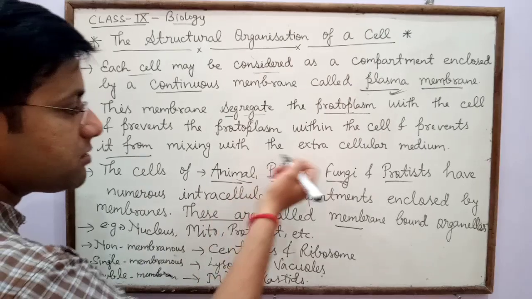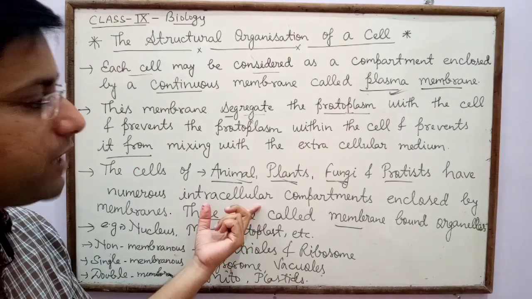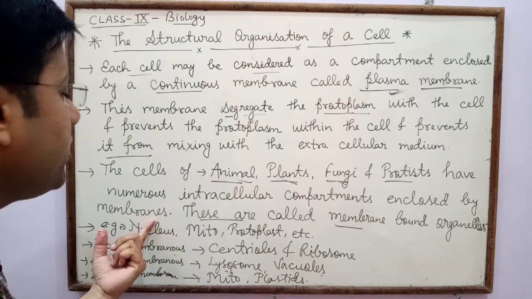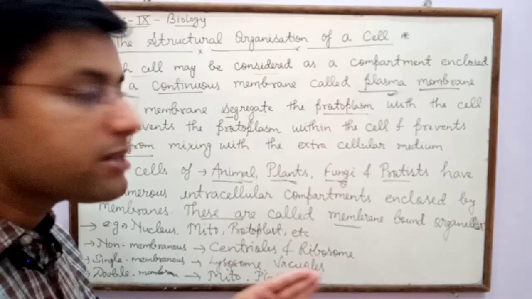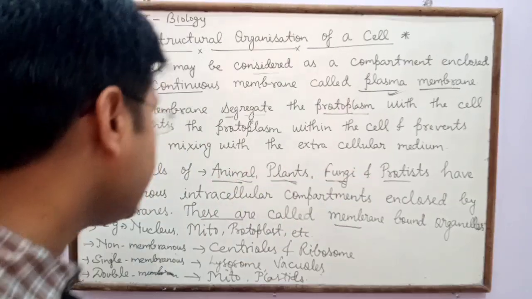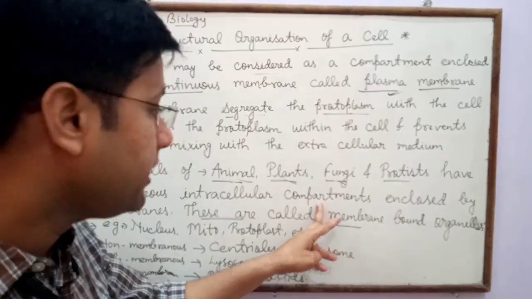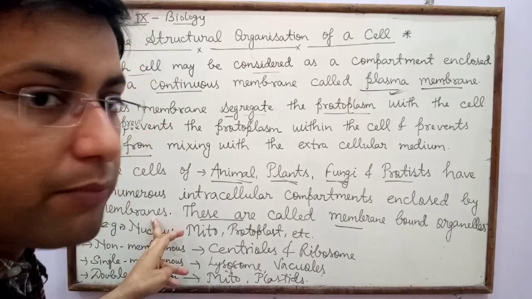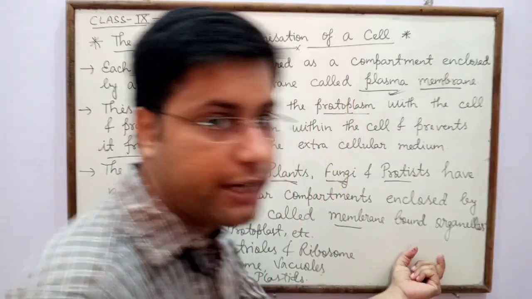The cells of animals, plants, fungi and protists have numerous intracellular compartments enclosed by membranes. These are called membrane bound organelles. So inside cells like animal, plant, fungi and protist, numerous intracellular compartments are present that are enclosed by membranes, and these are called membrane bound organelles.